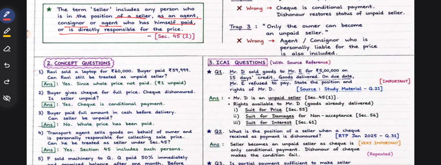Ravi sold a laptop for 60,000. The buyer paid 59,999. Can Ravi still be treated as an unpaid seller? Yes, since the whole price was not paid. The buyer gives a check for the full price. The check is dishonored. Is the seller unpaid? Yes, because a check is a conditional payment and it got dishonored. The buyer paid the full amount in cash before delivery. Can the seller be unpaid? No, because the whole price was paid.